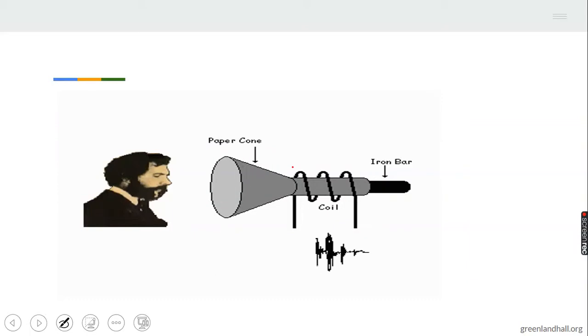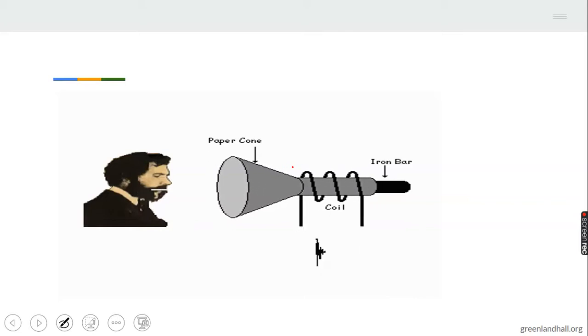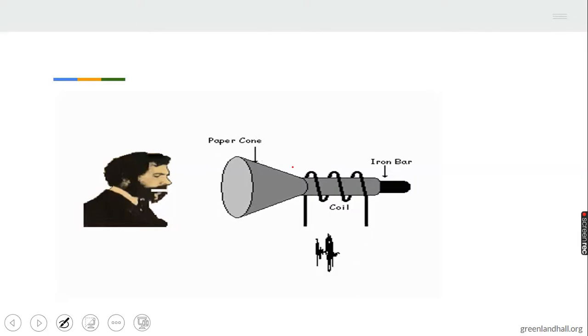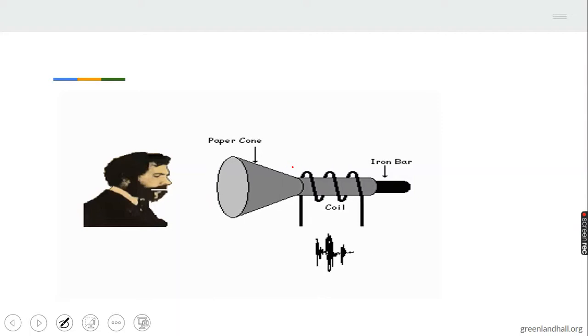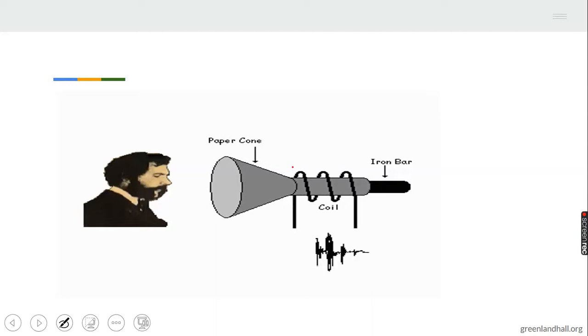Then we have sound energy. Sound helps us to get a lot of things done. When there is sound, people can hear, and that is one area of sound energy. Not only that, when you want to reach a lot of people, you cannot just use only your voice. There are a lot of things that I use now, the microphone, the megaphone, to reach a lot of people. That's one area of sound energy.